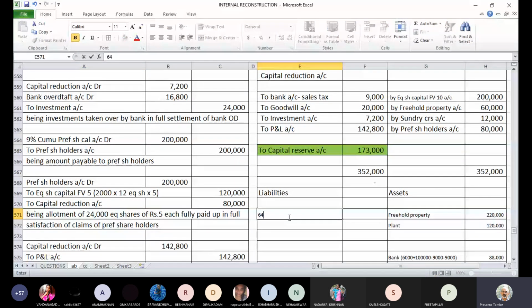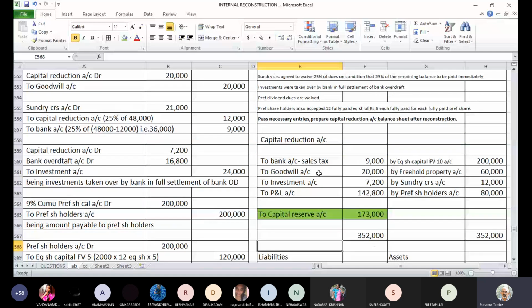Okay, so 64,000 will be paid up. So 64,000 into 5 rupees will be the capital balance. Now you can cross check this 3,20,000 whether this is correct or not correct. How do we do that?